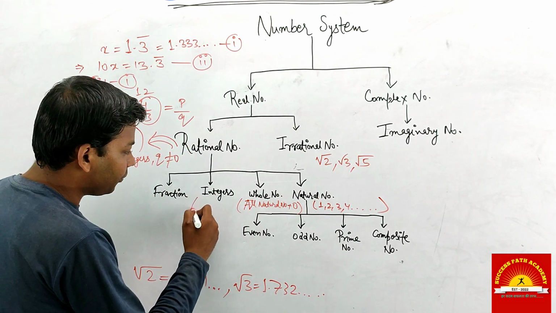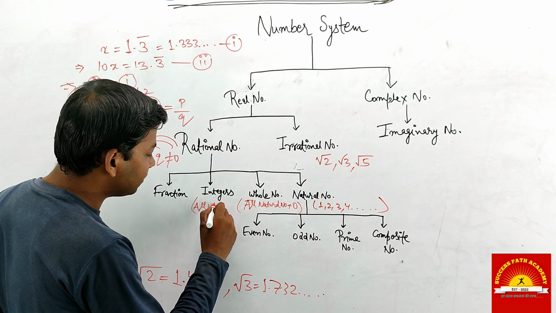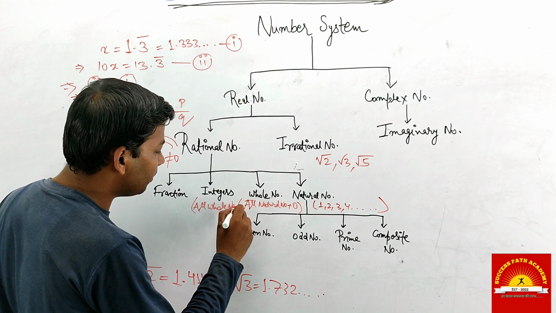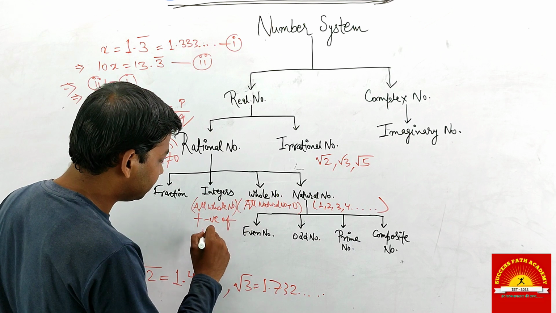Now integers. You can say that integers are all whole numbers together with the negatives of natural numbers.